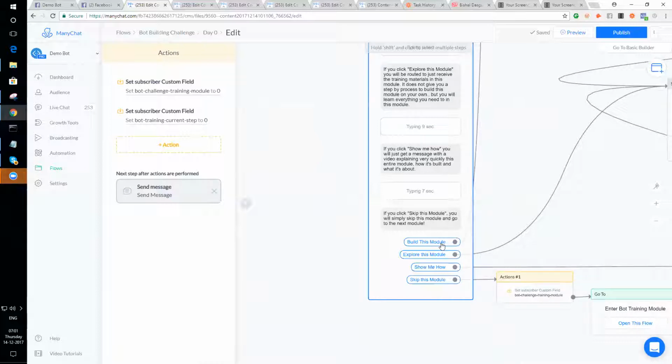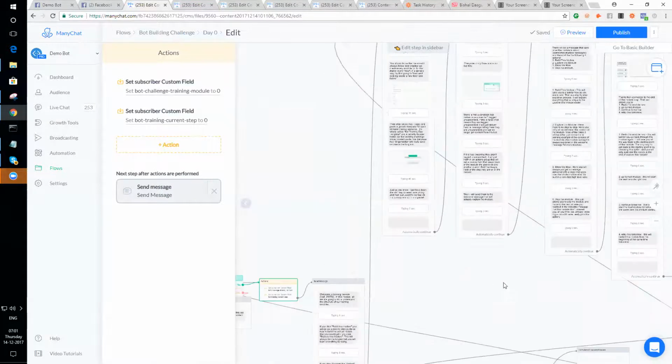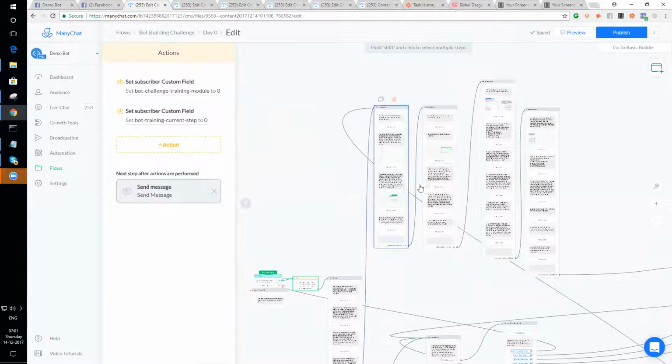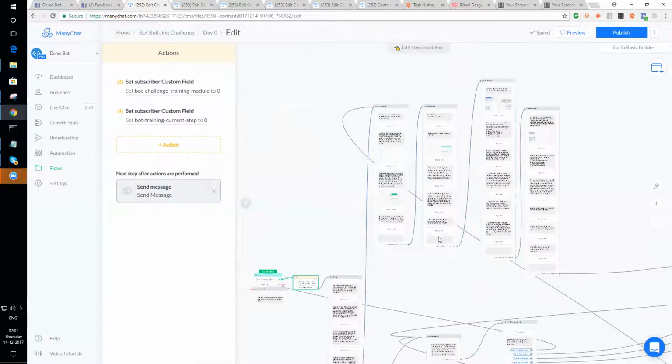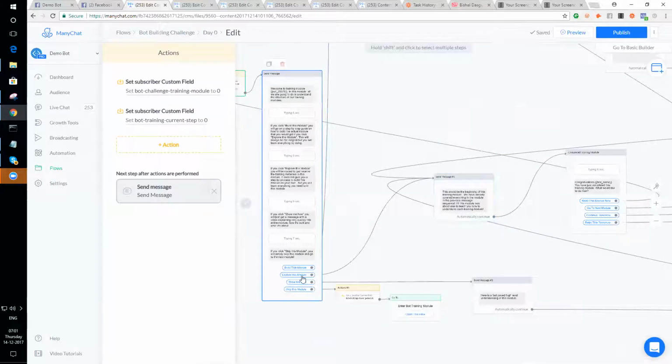And then on that welcome message, you're going to always have these 4 options. You can build this module, you can explore this module, you can show me how, or you can skip this module. If you click build this module, it is going to take you through a step-by-step process just like this that will go in and show you exactly how to build the actual module that you would be presented if you click explore this module.